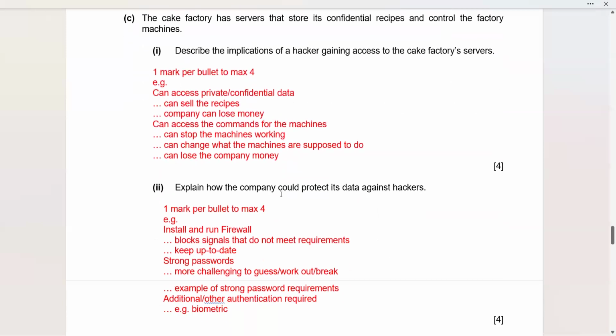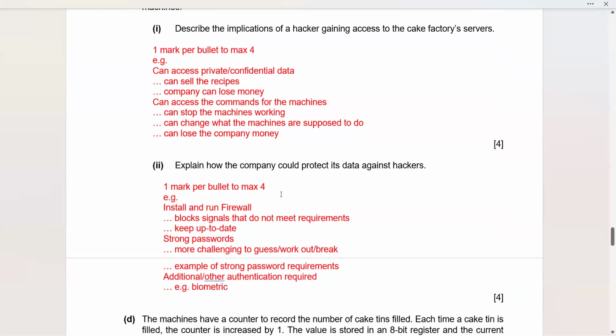Explain how the company could protect its data against hackers. See, again, so simple. Install and run a firewall, so that it will block the signals that do not meet the requirements. It will be keeping the data up to date. Also, it will be keeping us up to date in case some intruder is trying to access. Another option that we can use is strong passwords so that no one can easily guess and intrude into our network. And you can quote any example of a strong password.